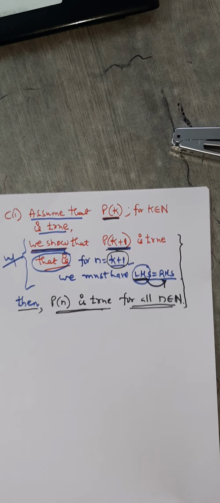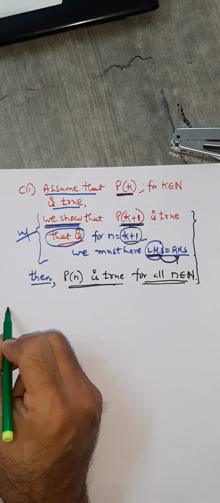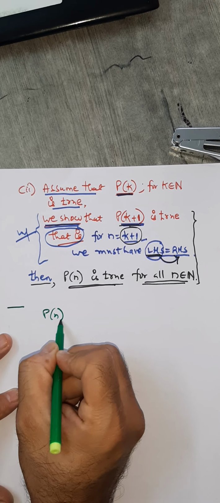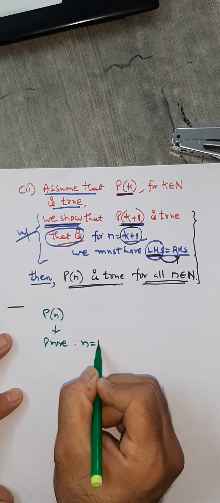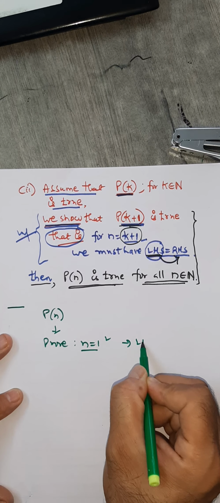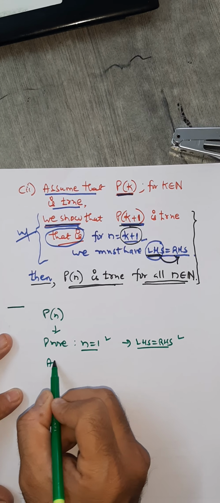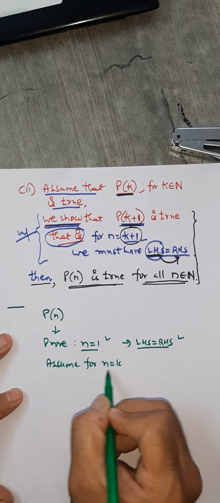Okay. So what I'm trying to tell you is this. Again, you take the statement as P of n, prove for n equals to 1, show LHS equals RHS in the given statement. Second step is assume for n equals to K. This is your assumption.